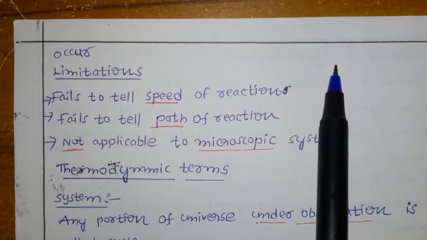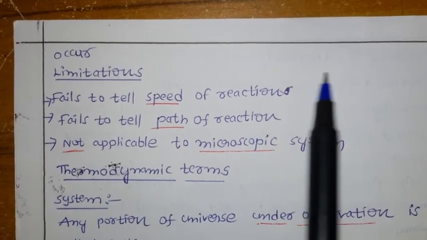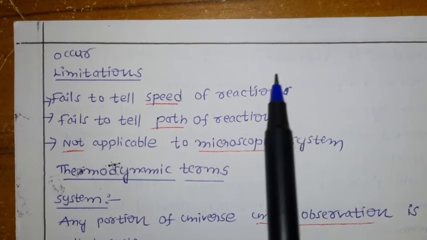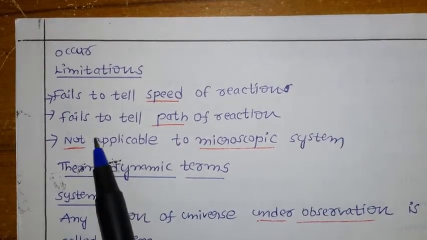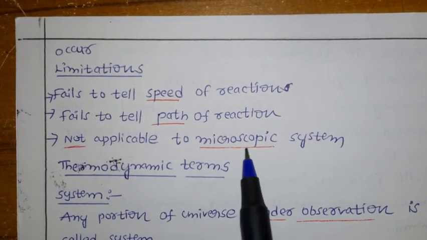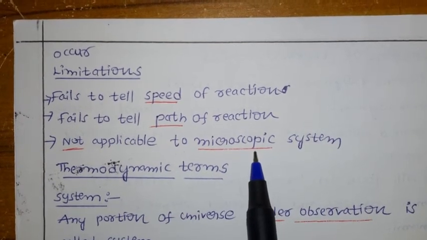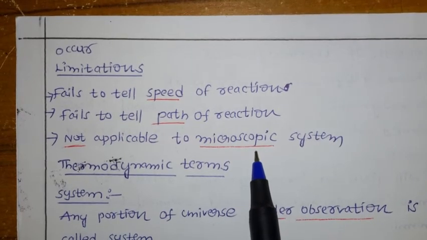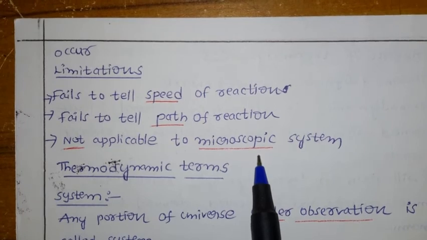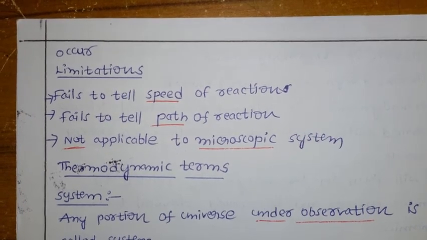You have A and B; how did you do that path? Whether you did it in the lab or by whatever path, thermodynamics fails to tell about the path of the reaction, and it is not applicable to microscopic systems. Thermodynamics is applicable only to macroscopic systems, not microscopic systems. This is the introduction of thermodynamics.